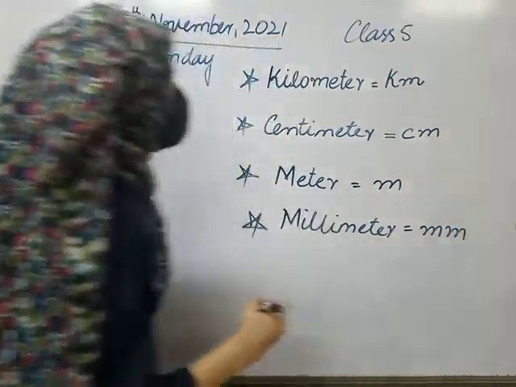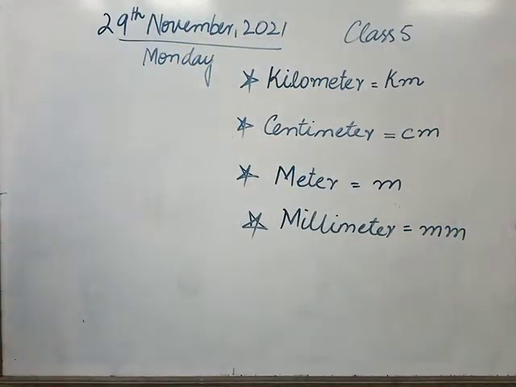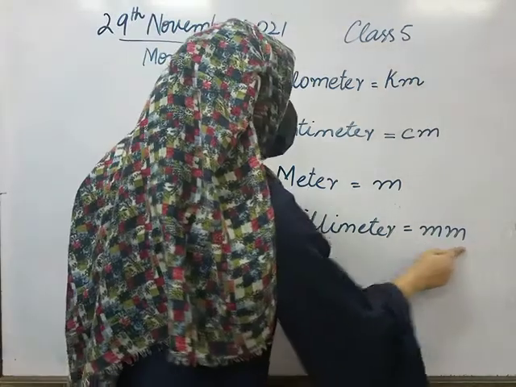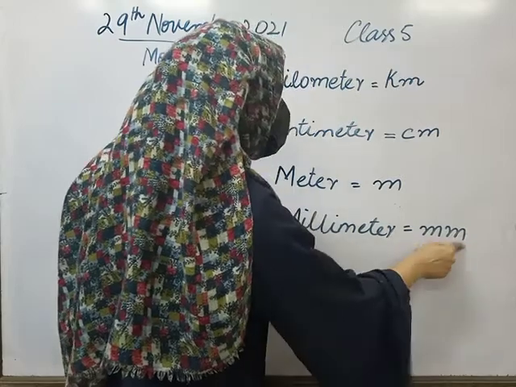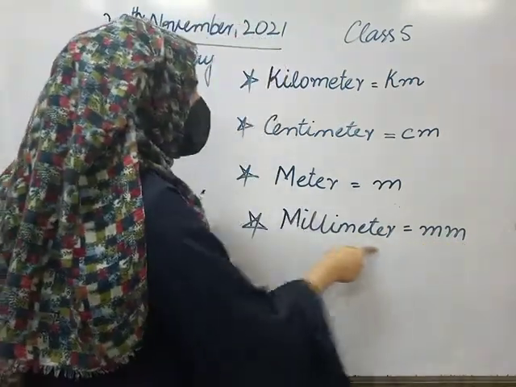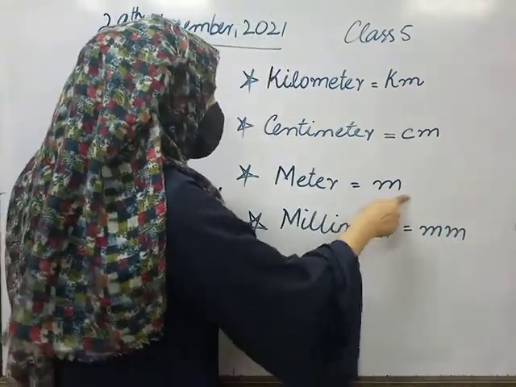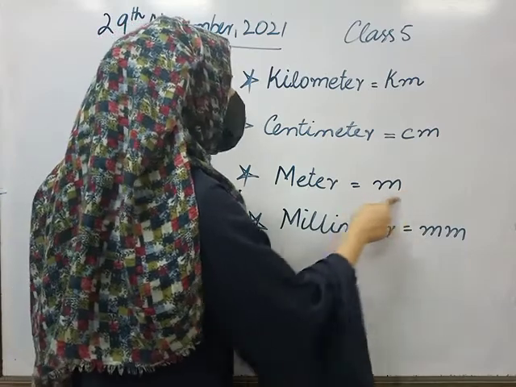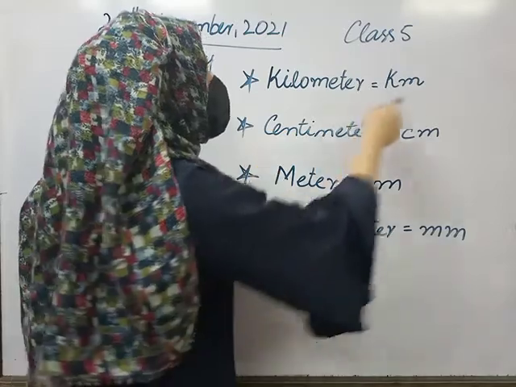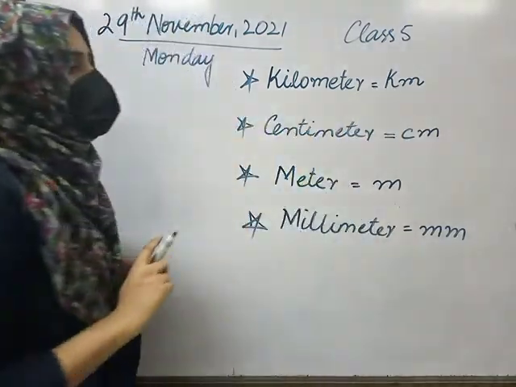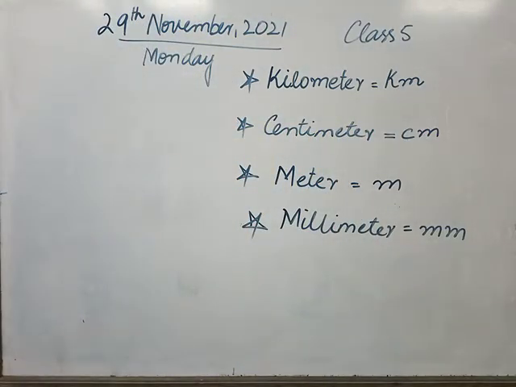We will represent it as double m, and we will say millimeter. So double m is used for millimeter, small single m is for meter, cm for centimeter, km for kilometer. So these are the units which we will use to measure distance.